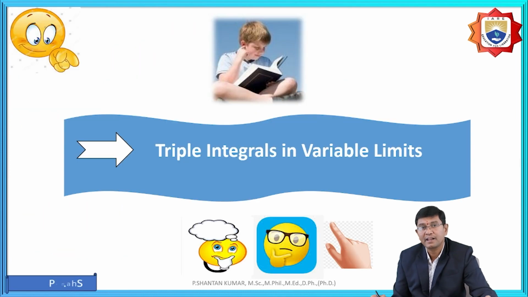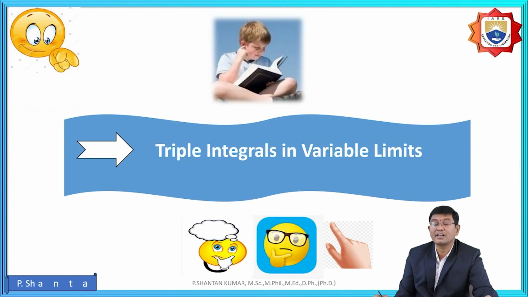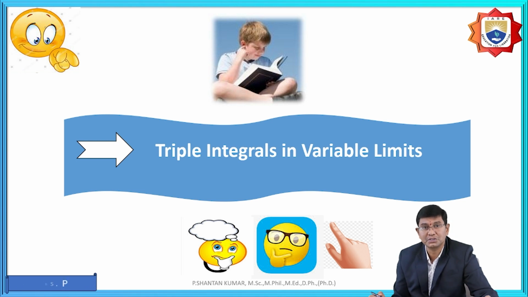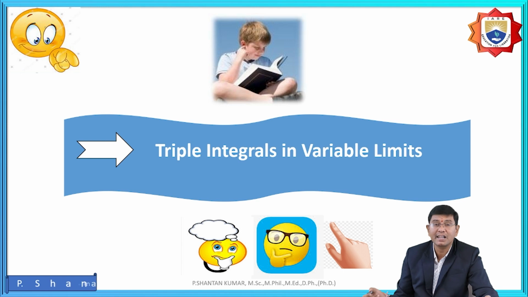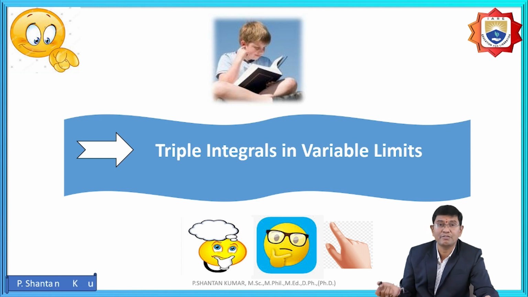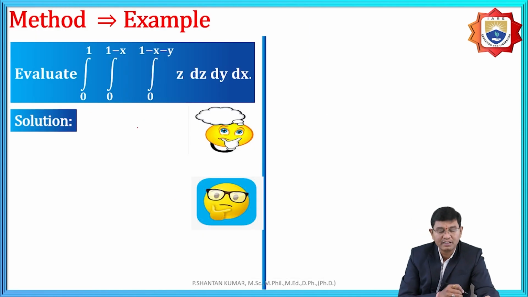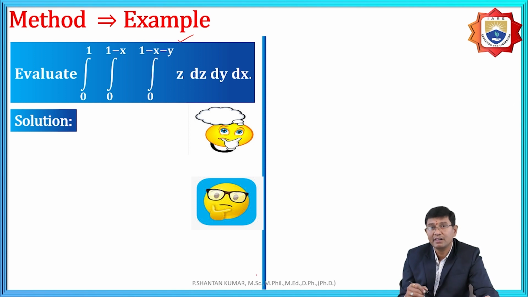For example, the limits are not given under the triple integrations. That means it is a variable. Then how to find the solutions? Sometimes the limits are not given, the variables also. Then we need to find the variables and find the solutions. For example, it is under the triple integration. But here the problem is x comma y. Actually, with respect to x comma y comma z, the limits are given x y.